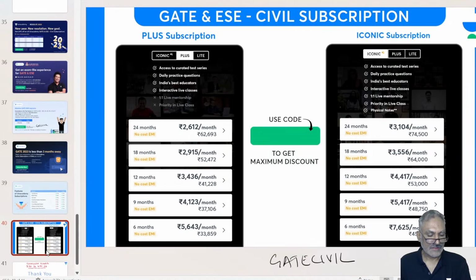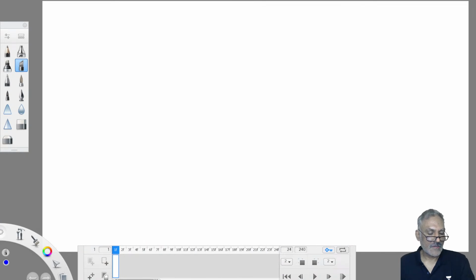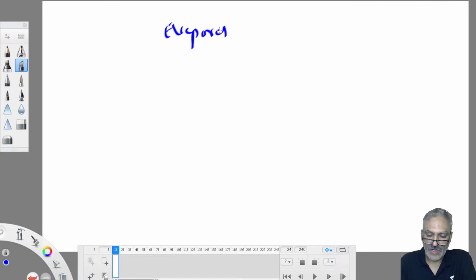Okay, then let us start. So yesterday we completed evaporation, right? Two approaches are very, very important. One is the water budget method. The other one is the pan measurement of evaporation.